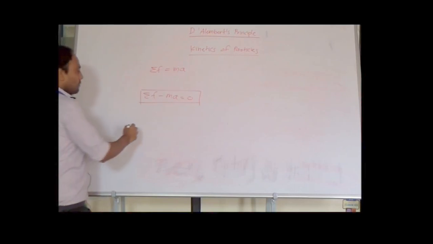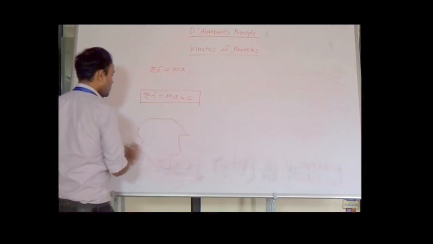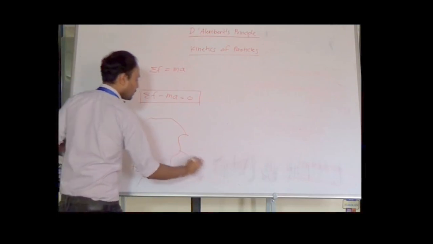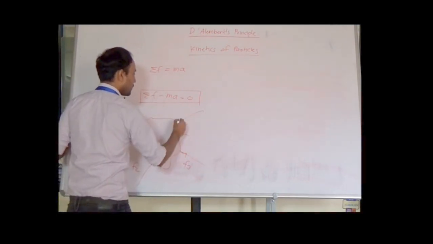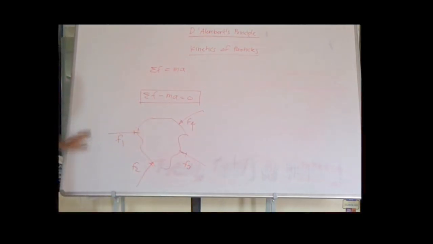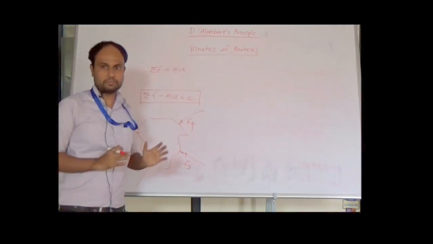So if we consider a body on which there are a number of forces acting, F1, F2, F3, F4, and because of these forces, this body is moving in a particular direction with acceleration a.